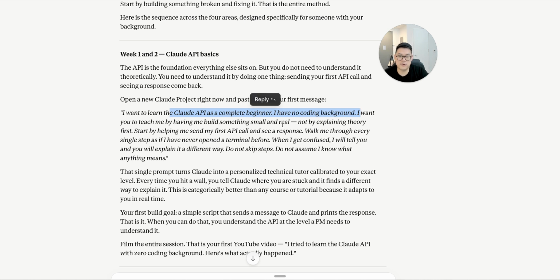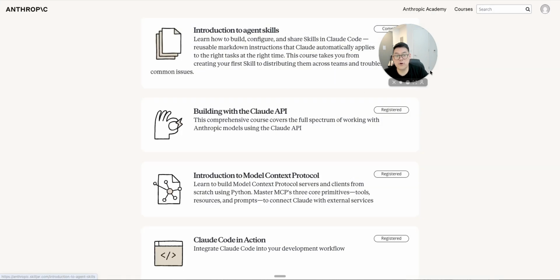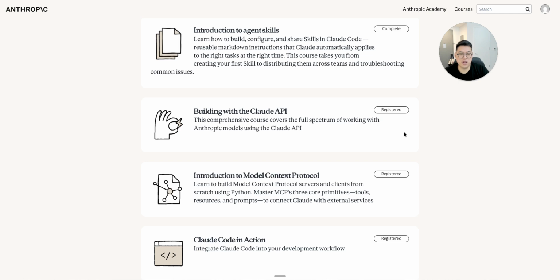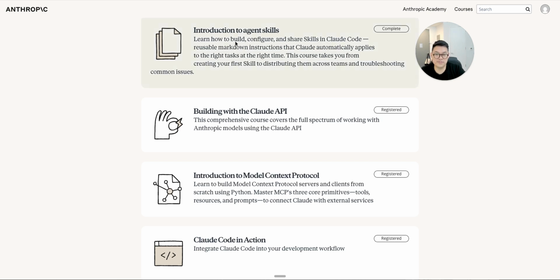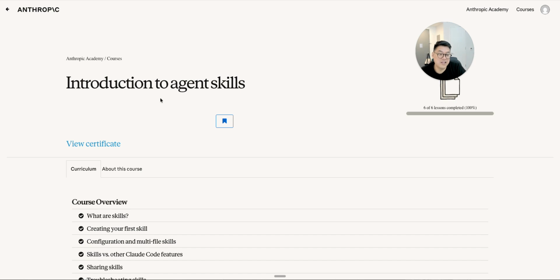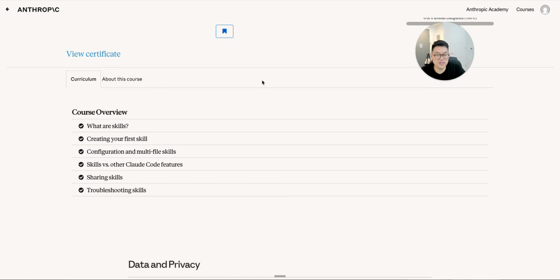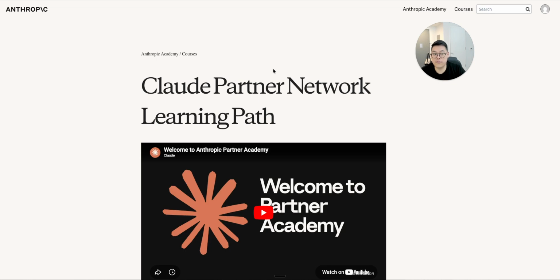Why API first? Because it actually told me to. What I've noticed a lot of people do is they're like, all right, I'm going to do this. They hit introduction to agent skills first. And then it's right here, 6 lessons. Very simple. Done. I did it myself too. But how does it relate to the exam? I have no freaking clue.